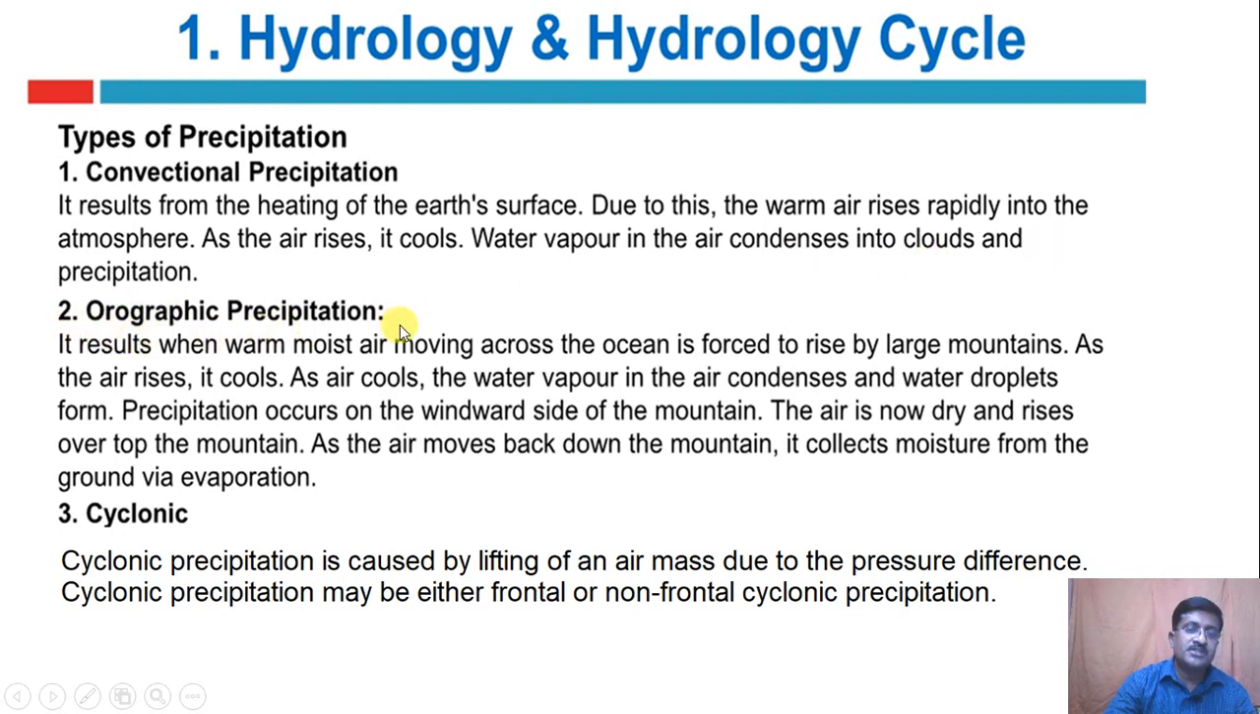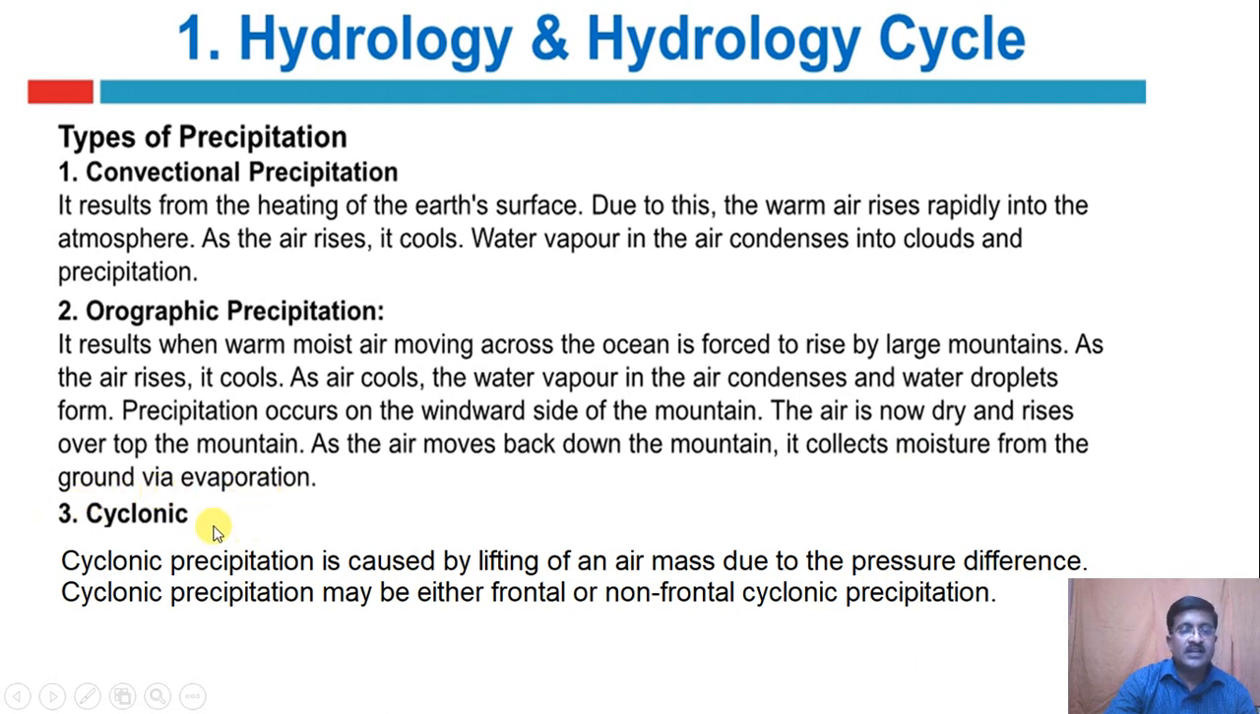The orographic precipitation. It results when warm, moist air moving across the ocean is forced to rise by large mountains. As the air rises, it cools. As the air cools, the water vapor in the air condenses and the water droplets form. Precipitation occurs on the windward side of the mountain. The air is now dry and rises over the top of the mountain. As the air moves back down the mountain, it collects moisture from the ground via evaporation.